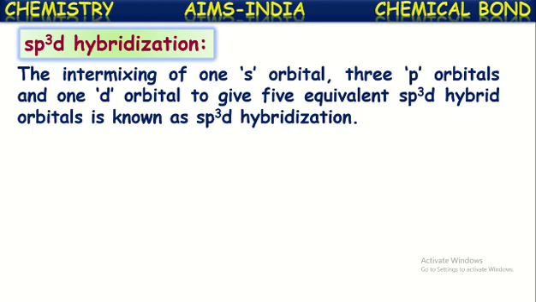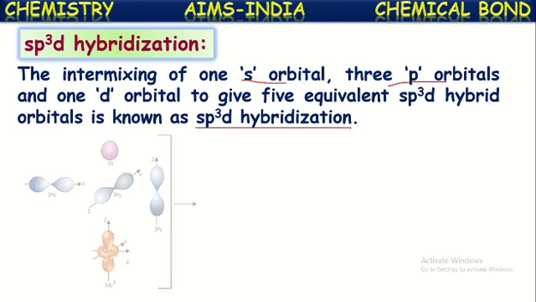This is known as sp3d hybridization. What is happening here? One s orbital, three p orbitals and one d orbital intermix to give five equivalent sp3d hybrid orbitals. This phenomenon is called sp3d hybridization, and the five orbitals thus formed are called sp3d hybrid orbitals.